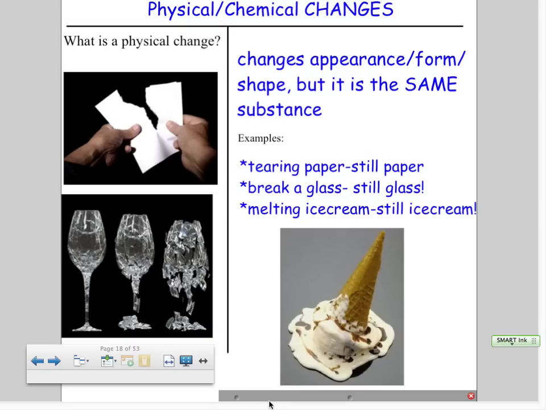The last example of a physical change is ice cream. When ice cream comes out of the freezer, it's hard and you can mold it and it will stay its shape, except for when it starts to melt. Now when you notice it, it's liquid and it starts to slide all over the place. Is it still ice cream? Yes, it is still ice cream. And you could even take the melted ice cream and put it back in the freezer and make it hard, and it is still ice cream. It might look different than before, but it is still ice cream.